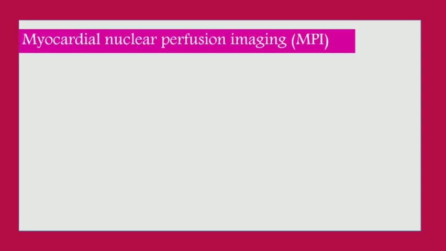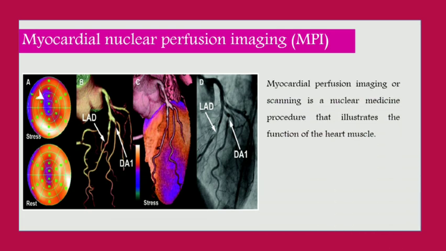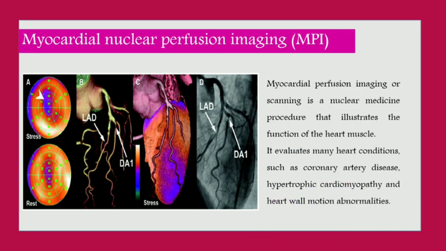Myocardial nuclear perfusion imaging (MPI). Myocardial perfusion imaging or scanning is a nuclear medicine procedure that illustrates the function of heart muscle. It evaluates many heart conditions such as coronary artery disease, hypertrophic cardiomyopathy, and heart wall motion abnormalities.